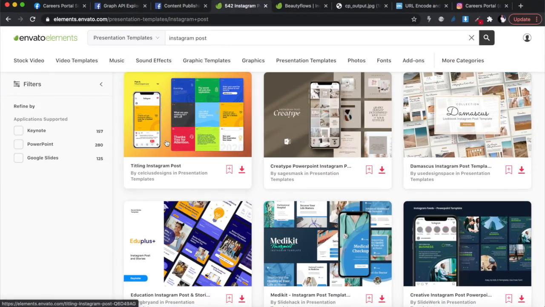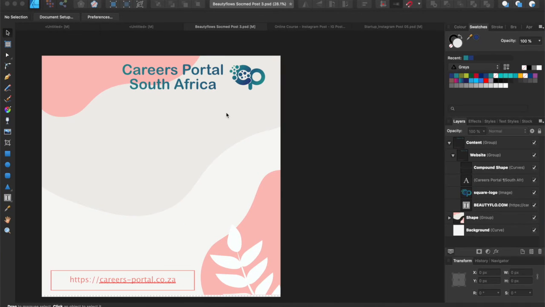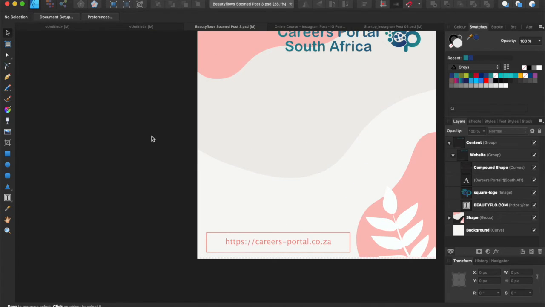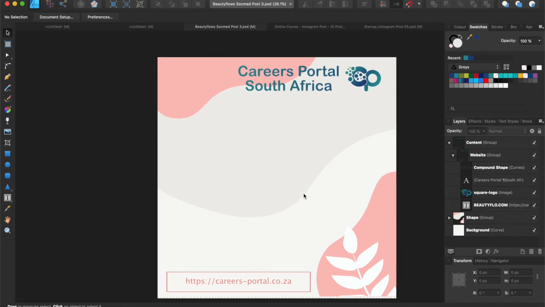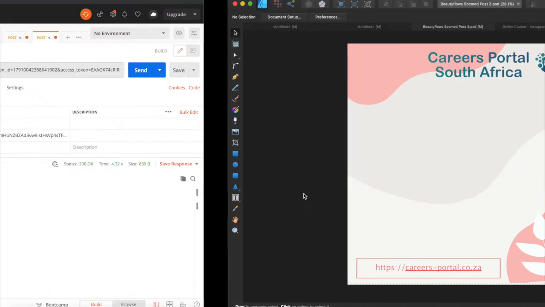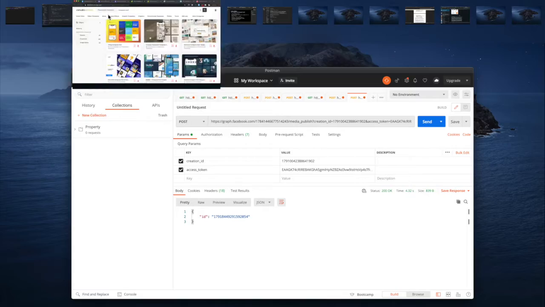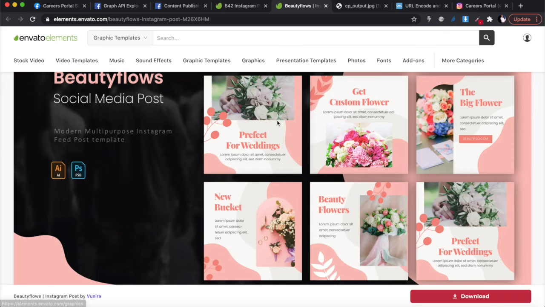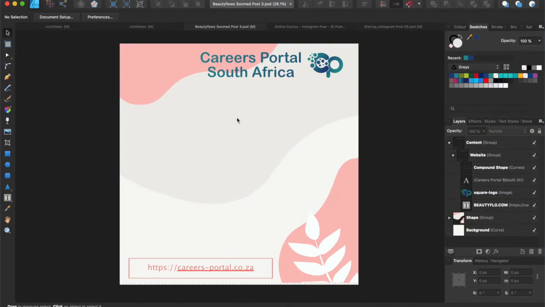I've downloaded one of the templates, and this is my Affinity Designer. I just want to show you over there. What I've done on the template is, why is this freezing on me now? It's really slow today. Okay, that's all right. Okay, there you go. So what I've done is that I've downloaded that template. I've opened it in Affinity, and I've deleted all the other stuff, and then I've left it blank like that. I've replaced my website at the bottom and a title at the top.